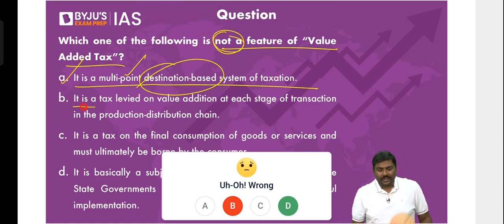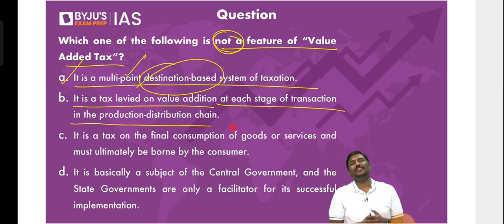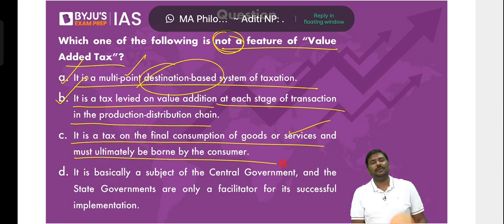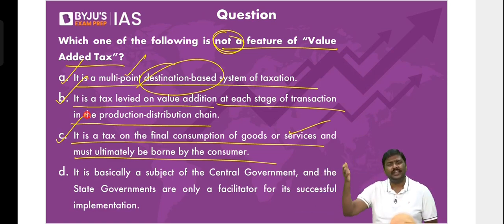B: It is a tax levied on the value addition at each stage of transaction in the production distribution chain. Is that not what value-added tax is? The name itself is telling you what it is. Statement B is correct. C: It is a tax on the final consumption of goods and services and must ultimately be borne by the consumer. Of course, yes. Any indirect tax has to be paid by the consumer only. Whether you talk about GST, VAT, service tax, etc., the consumer has to pay it.